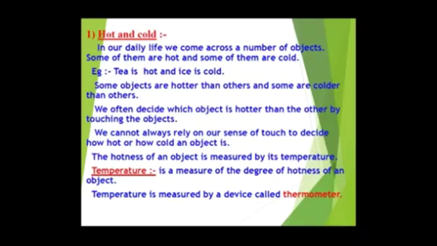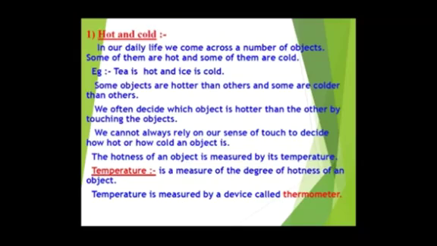So what is heat? Heat is a form of energy which determines the hotness of any object. An object can be hot or it can be cold. So heat can be classified into hot and cold. Objects which have high heat content are termed hot objects, and examples can be the sun, molten iron, the tea which we drink, or the hot milk which we drink.